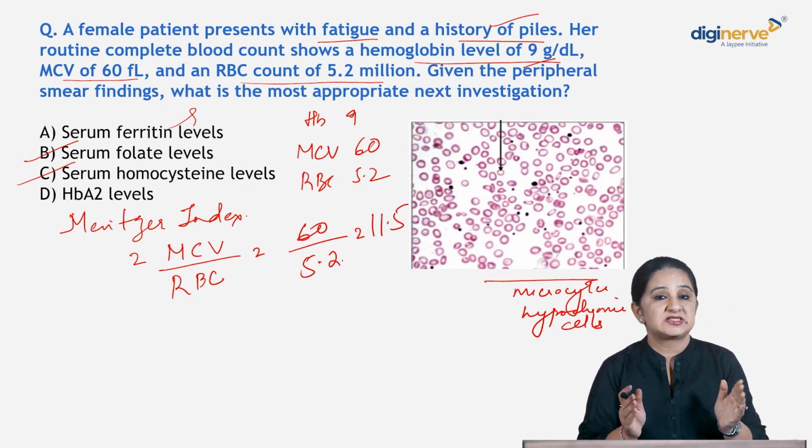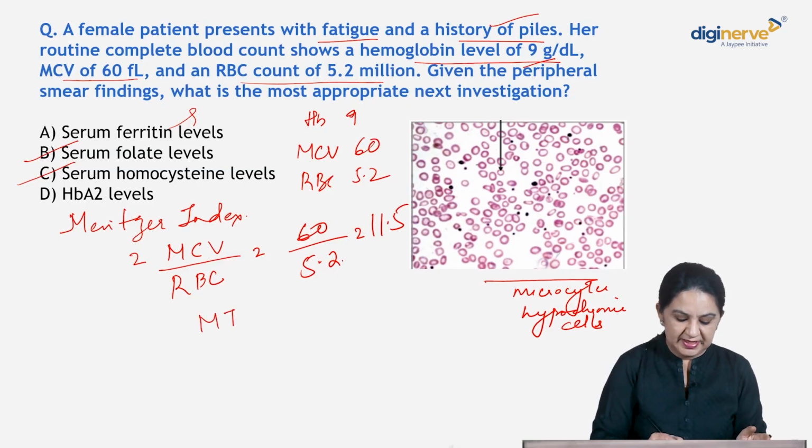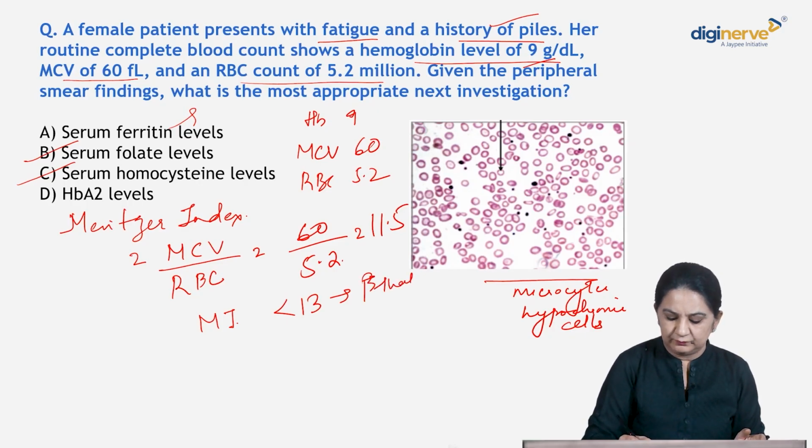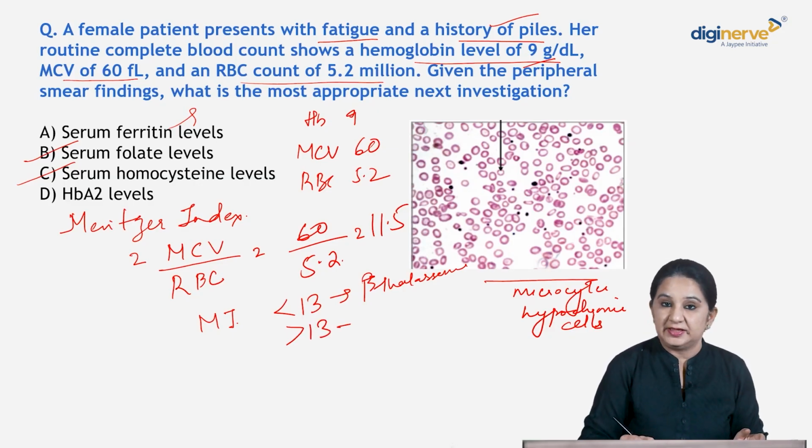What had we studied? If the Mentzer index was less than 13, it indicated beta thalassemia. And if it was more than 13, it indicated iron deficiency anemia.